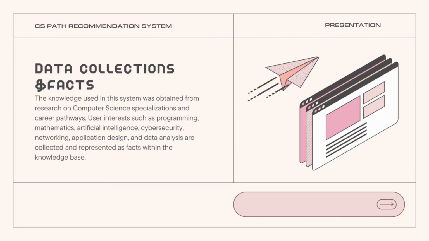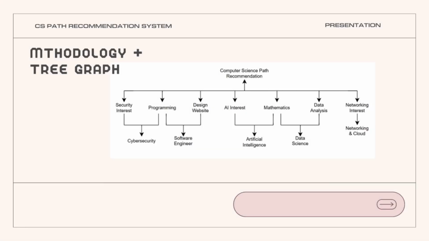User interests are collected and stored as facts, which are then used by the inference engine during the recommendation process. The system follows the knowledge-based system development process, beginning with knowledge acquisition, rule creation, and implementation in syllabus. The tree graph illustrates how user interests are linked to specific computer science specializations through expert rules.